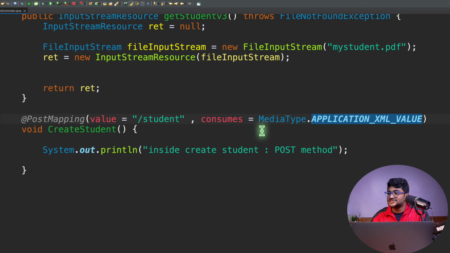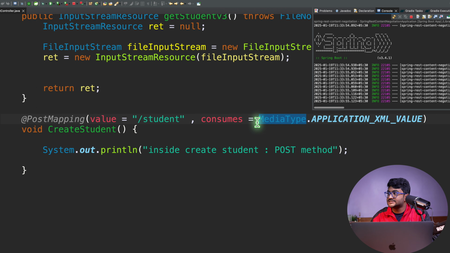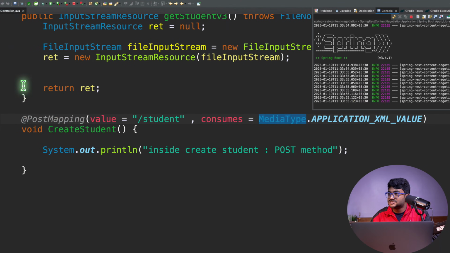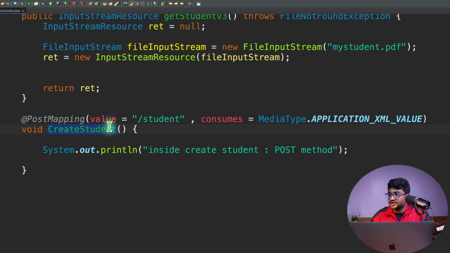Now let's see what is going to happen. Let's do Control S and let my server reload the changes. And here I'm hitting this endpoint. It's a POST request, and I'm sending XML kind of data. So this method that we are creating for /student, will it be able to consume the XML data?